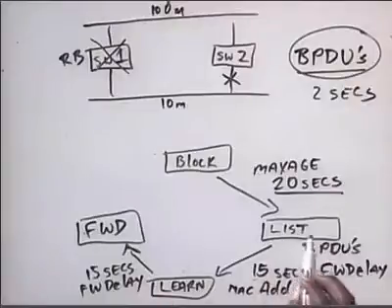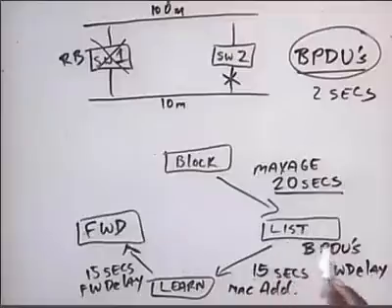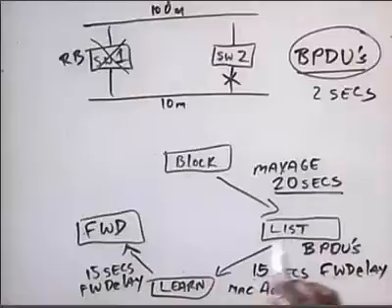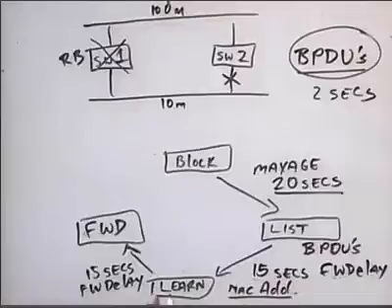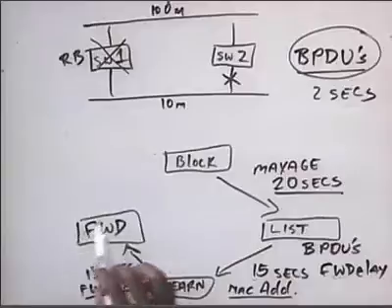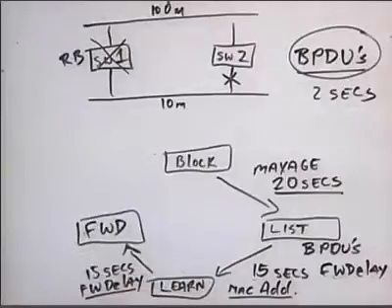So there's the listening state where we're listening for bippy-doos from another root bridge. 15 seconds later, that port transitions to learning state where it begins learning MAC addresses. Notice I'm still not forwarding frames out of that port until another 15 seconds goes by. The forward delay time expires, and now that port is in forwarding state.